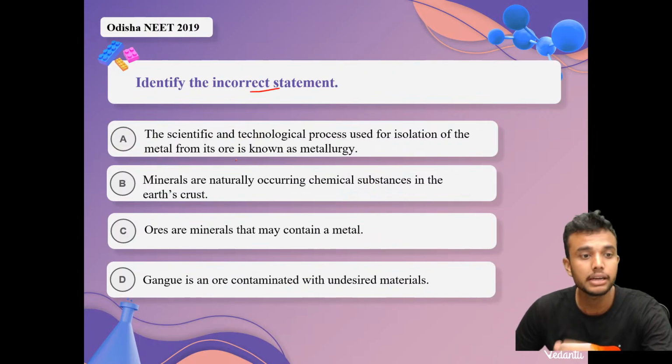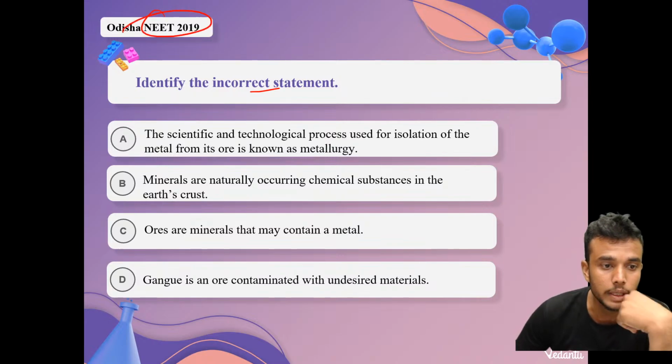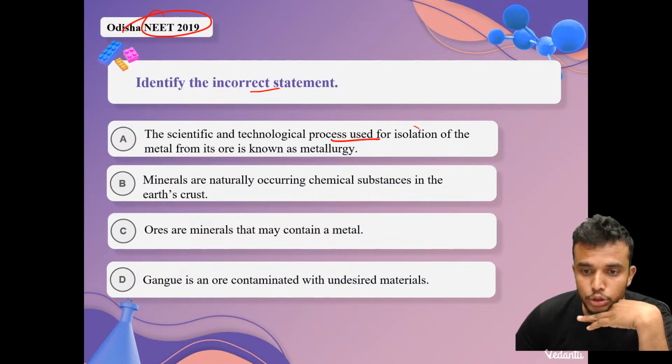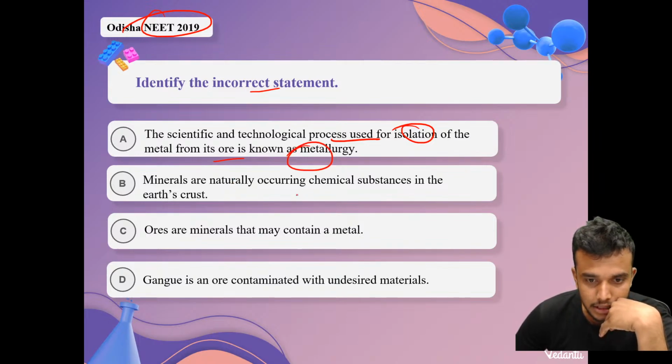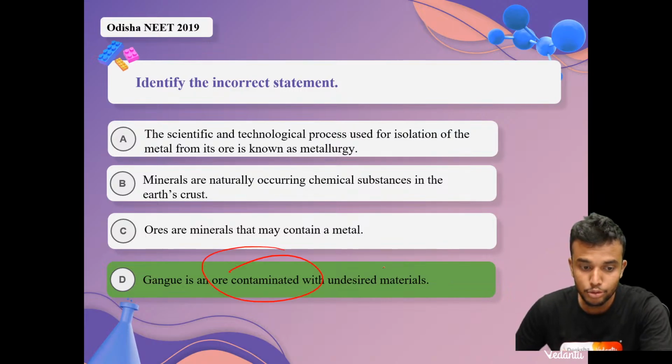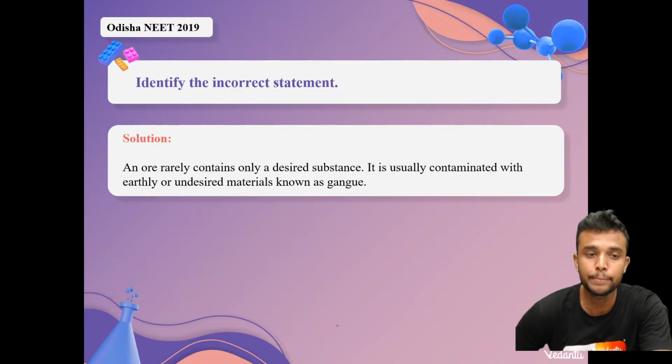Identify the incorrect statement. The scientific and technological process used for isolation of a metal from its ore is known as metallurgy. Yes, it's correct. Here we need to identify the incorrect one. Minerals are natural, yes, that is also correct. Ores are minerals that may contain a metal. Gangue is the contaminated. The answer is option D. Gangue is the impurity in the ore, and we remove that.